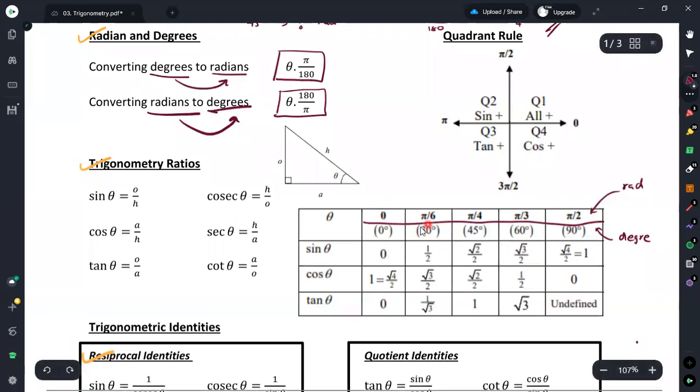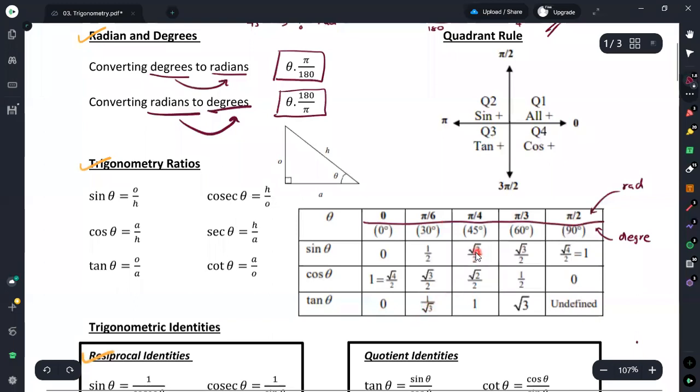Then for the angle 30 degrees, or π over 6 in radian measure, sine 30 is equal to half. Cosine π over 6 is equal to root 3 over 2, and tangent π over 6 is equal to 1 over root 3.